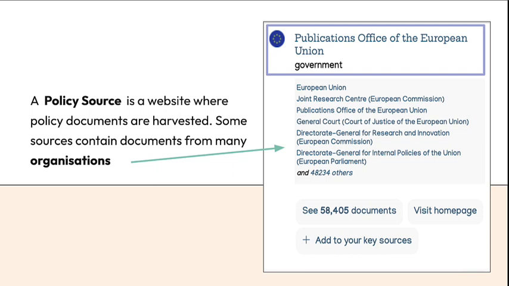For example, the Publications Office of the European Union is our policy source and is the website, but it contains documents published from multiple different organisations, including the Joint Research Centre and the General Court. Another example would be the UK government, where the different organisations would be the different departments, like the Department of Health and Social Care.